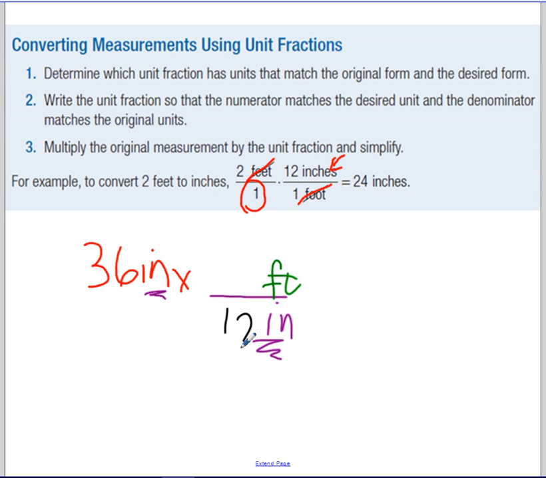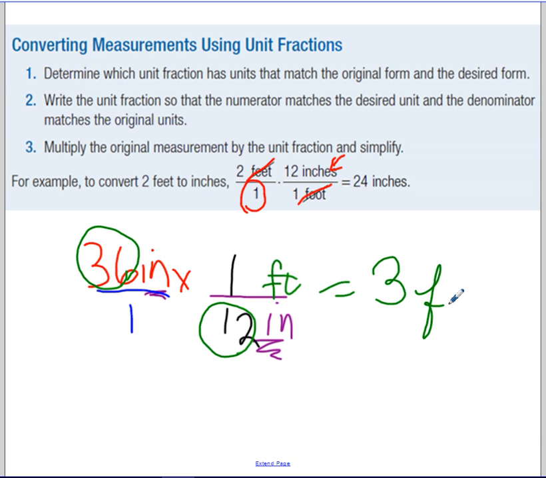It's 12 inches and 1 foot. And again, if we wanted to, we could write this 36 as over 1. And when we do that, we can see that we have 36 on the top times 1, 12 in the bottom times that 1. So we're dividing 36 by 12 to get 3 feet.